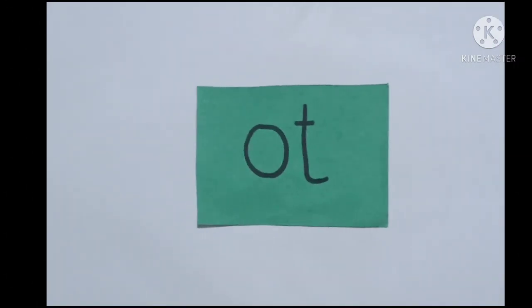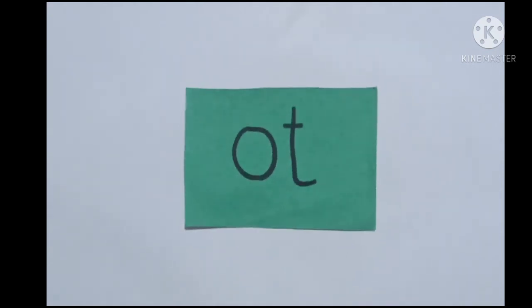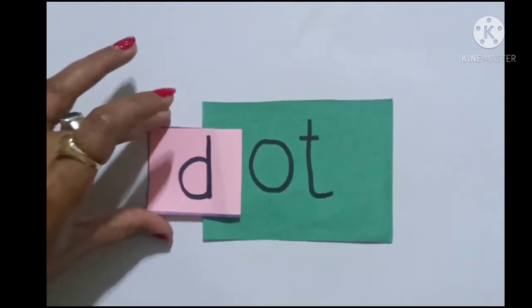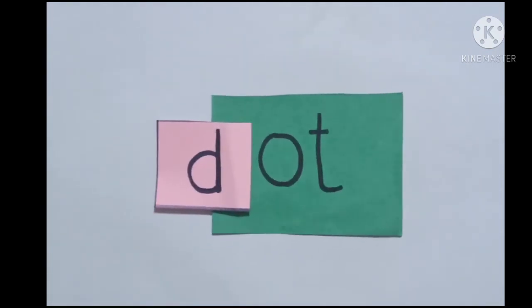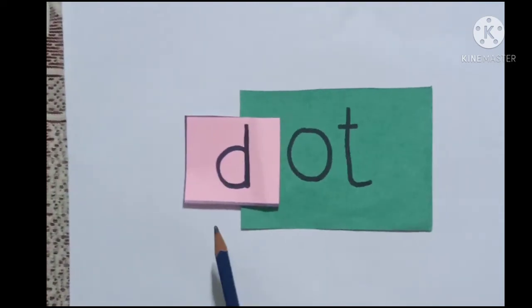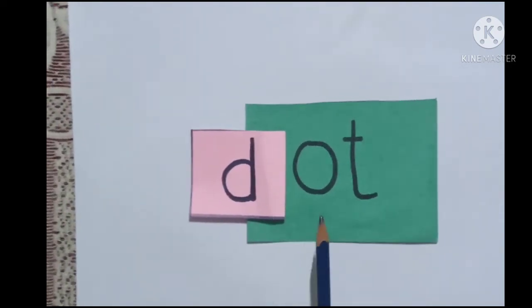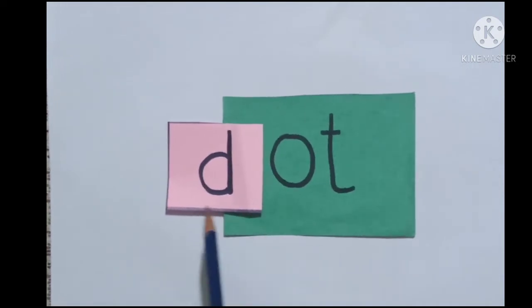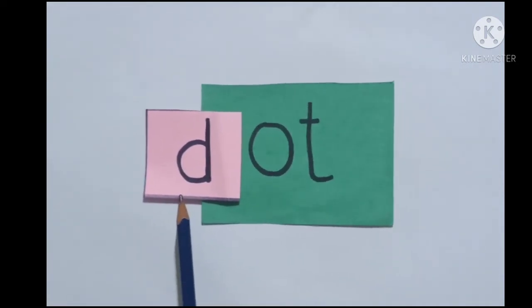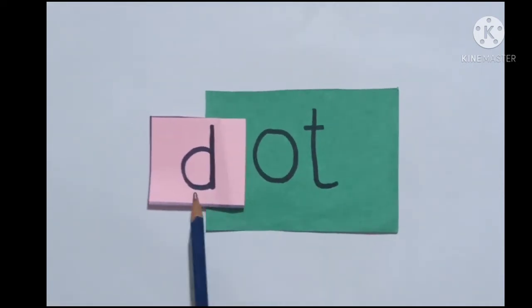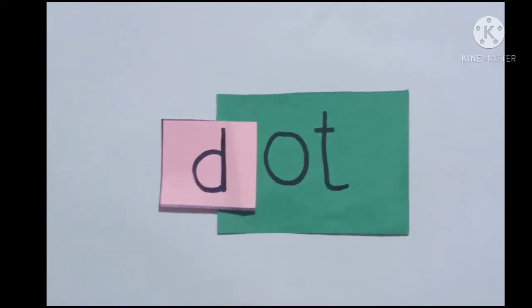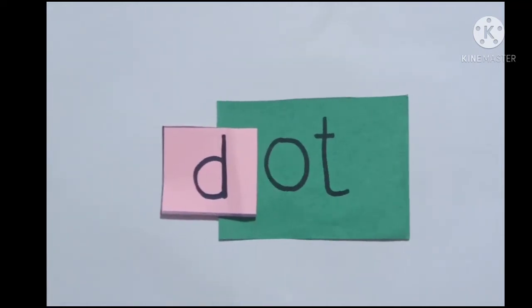Now children, I will add letter D here. The phonic sound of letter D is D. And what is the sound of OT? Ot. Then what will it become? It will become D-O-T dot.